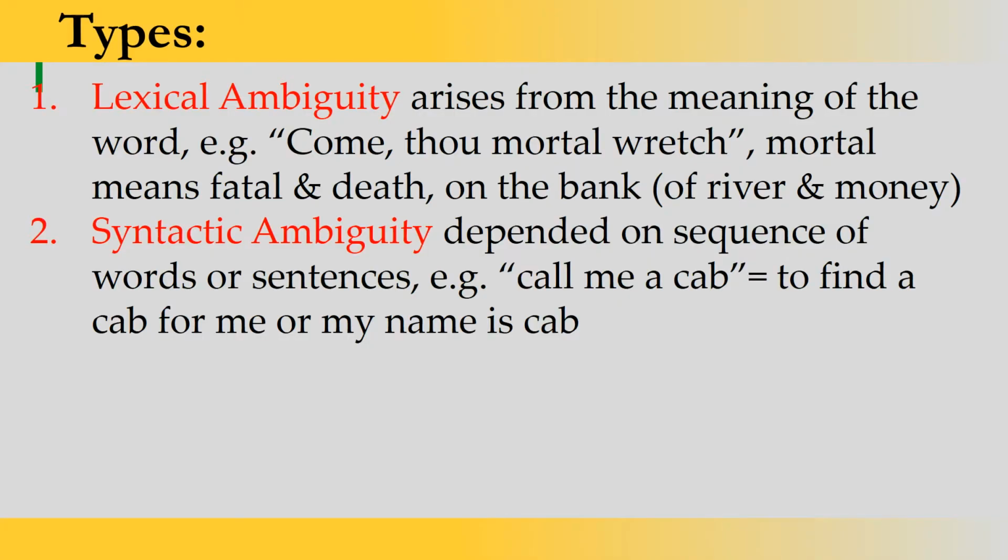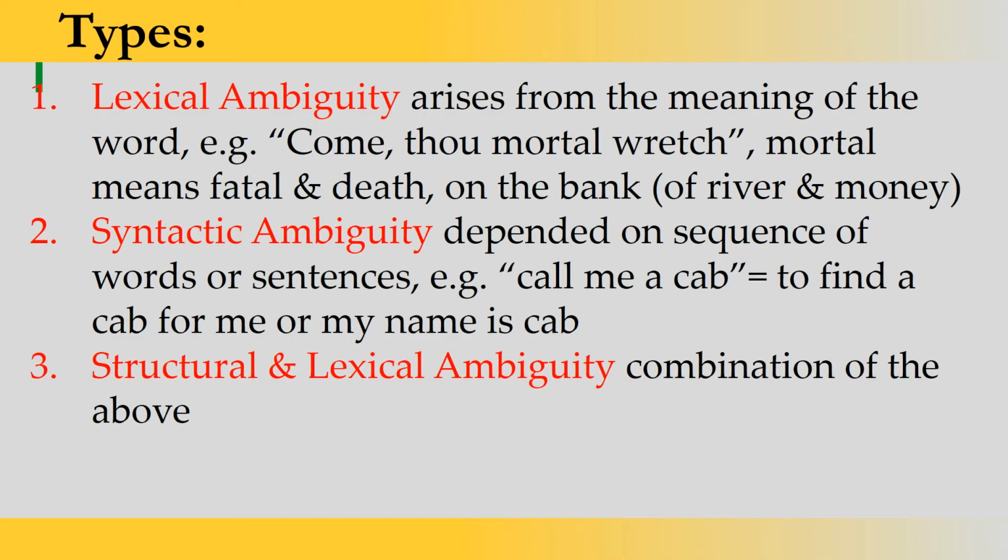Call me a cab means you can find a cab for me, I want to travel through that cab, or you can call me just cab, my name is cab. You have these multiple meanings in these words. This kind is structural ambiguity. So this ambiguity is based on the structure or syntactical level of the sentence.